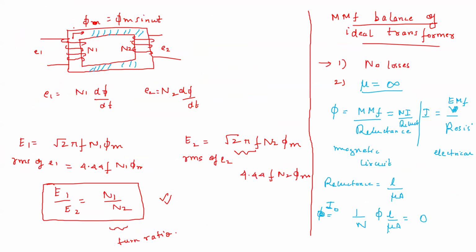Because nu is so large, there will always be a magnetic flux, because this is an ideal transformer, right? For something ideal, you do not need to do any work. Because this is an ideal transformer, nu is infinity. So the no load current, or the work required for setting up the magnetic flux, is 0. Okay, so these are the assumptions of the ideal transformer.